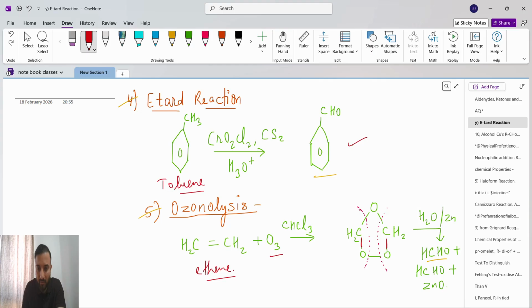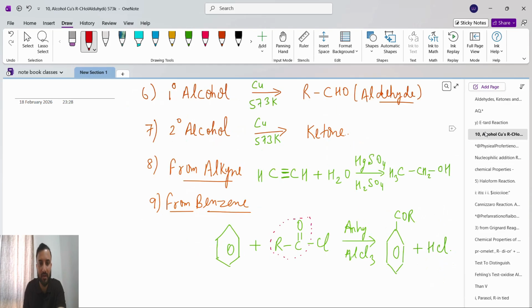After that we have to break this, because the final product we want is aldehyde. If you break this, what we will get here? HCHO. Here also HCHO, in presence of H2O and Zn, so next is ZnO. HCHO means what? Aldehyde. That's it.